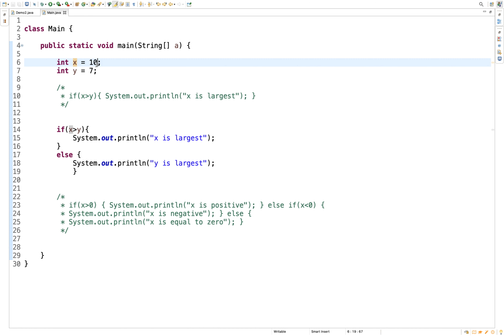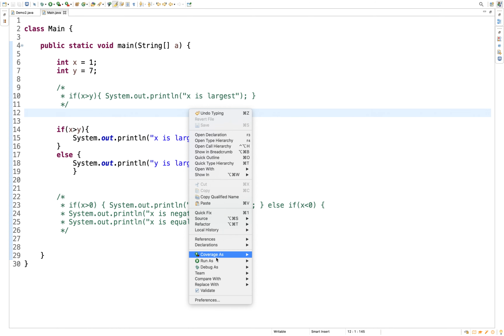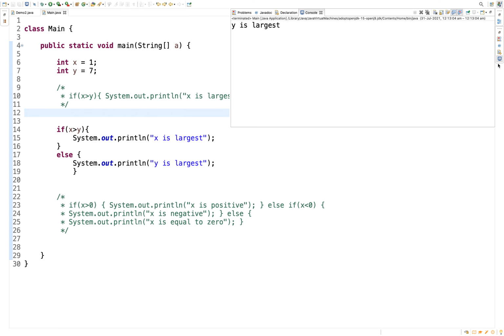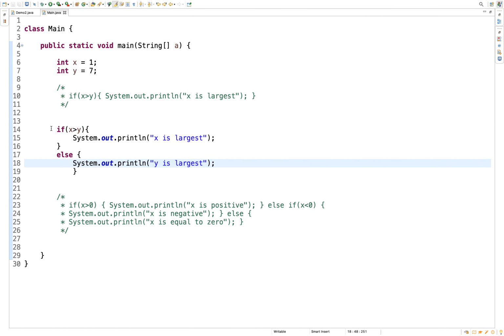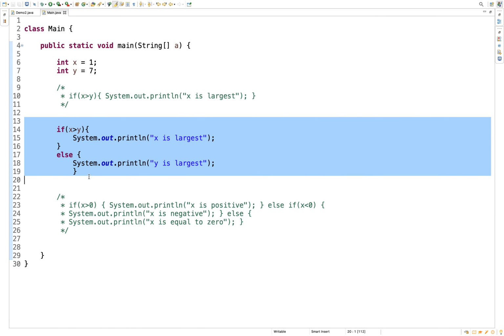In case the condition is false, I'm just updating the x variable value to 1, and now I'm going to execute this program. But before that, let's understand what will happen. If the condition is false, then it will execute the else block. Running the program. If you see, the condition is false and it is printing this value, y is largest. So this is how the if else block works.